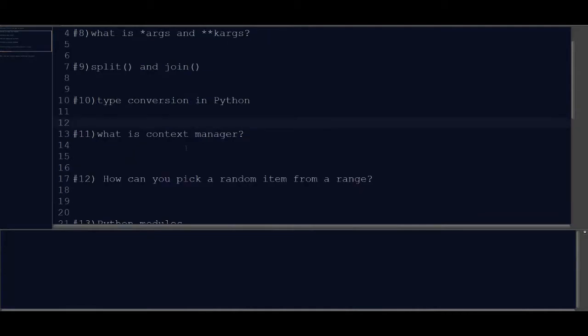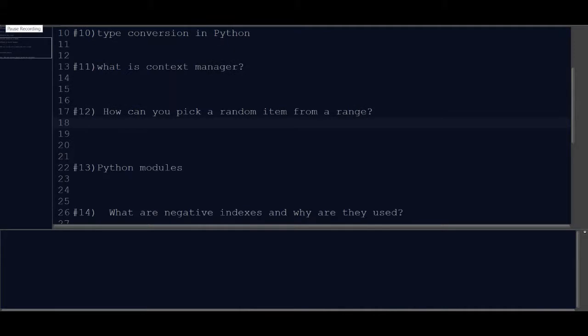So let's move to our next question. What is context manager? Context manager is one of the features provided in Python, which is very helpful in case of file handling and database connection. Previously, when we created a database connection or opened a file, we needed to explicitly open and close it. If we don't, it will keep eating computer resources, say memory or RAM. To avoid this, we used to explicitly close it. But with context manager, we don't need to do that. We just need to use the keyword with, and it will automatically close once the operation is over.